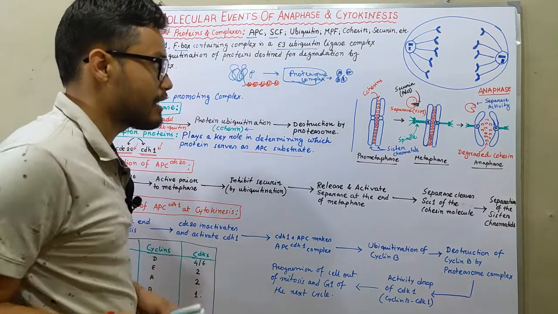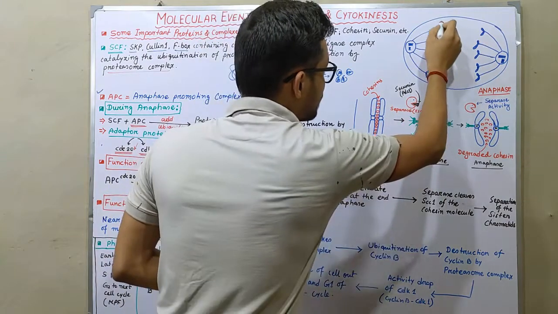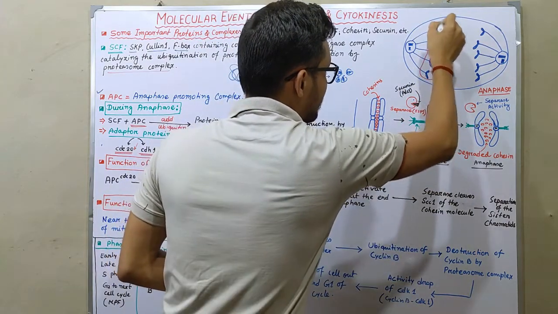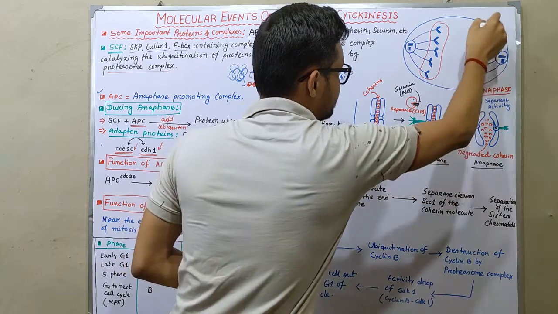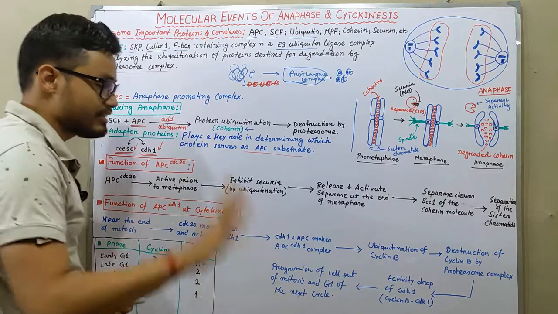So in the case of anaphase, here I draw a brief diagram of anaphase, where the sister chromatids are separated toward the opposite poles. And the first function of APC-CDC20.